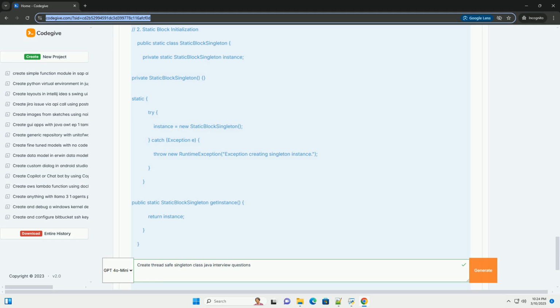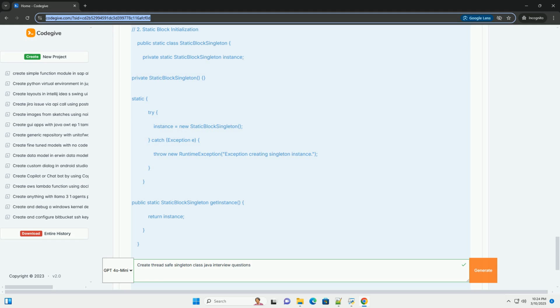Q: Why is thread safety important when implementing a singleton? A: In a multi-threaded environment, multiple threads might try to create the singleton instance simultaneously. Without proper synchronization, this can lead to multiple instances being created, violating the singleton principle. Q: How can you implement a thread-safe singleton in Java? A: Java provides several options, explaining the pros and cons of each. Enum singleton: the simplest and recommended approach. Enums are inherently thread safe.